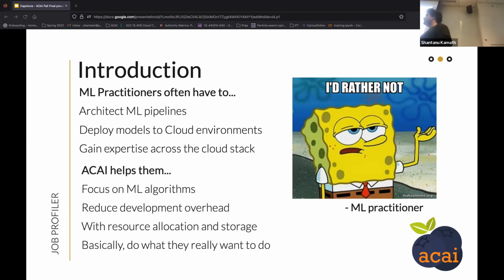This is where Asai comes in. Asai is a cloud-based framework that aims to solve this problem. It prevents this diversion of attention from the ML researcher, and it lets them do what they really want to do by itself taking care of resource allocation and storage and reducing any other developmental overhead.